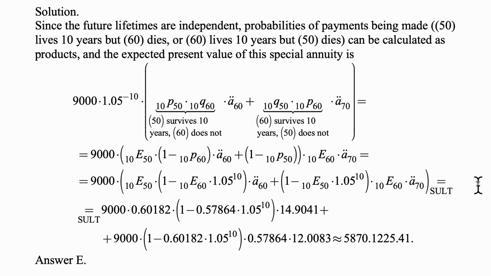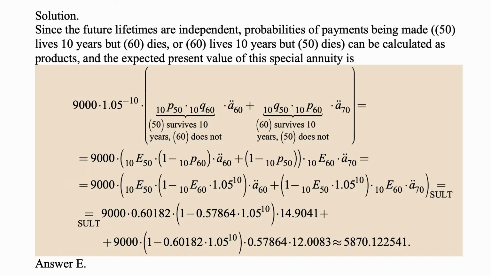And we calculate it, and it comes out as approximately 5,870.54. My apologies, I had a decimal point twice in the final answer, but now I corrected it. That is the result of the whole calculation that I indicated in this big displayed formula. And that is answer E.